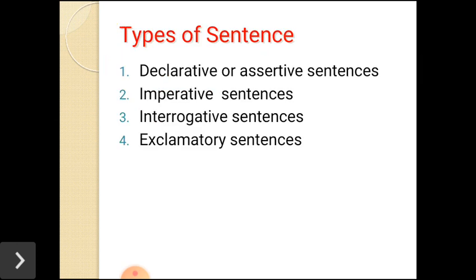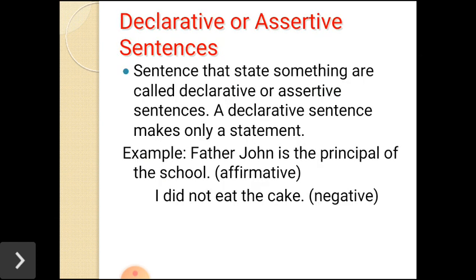There are four types of sentences. First, declarative or assertive sentences. Second, imperative sentences. Third, interrogative sentences. And fourth, exclamatory sentences. The sentences we are going to learn one by one. First, declarative or assertive sentences.